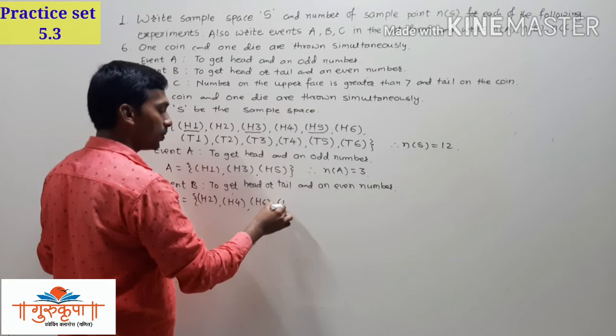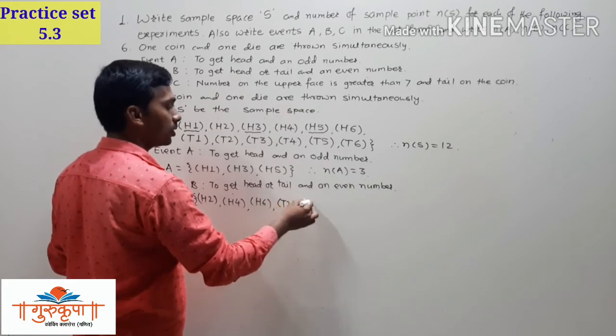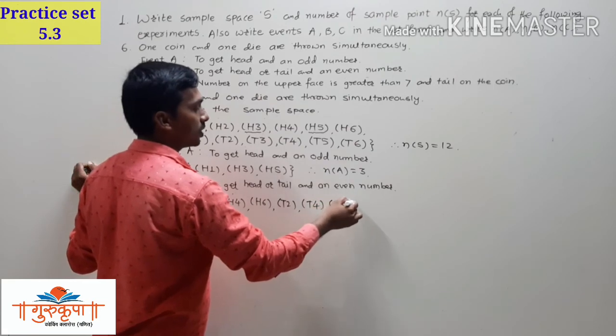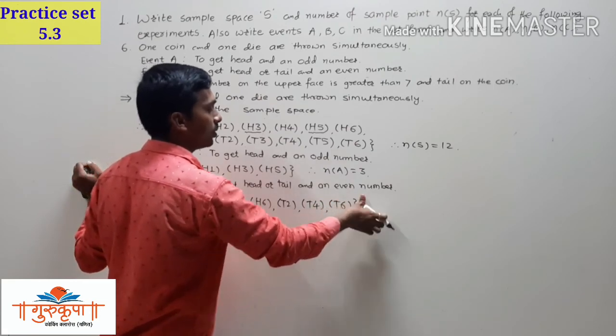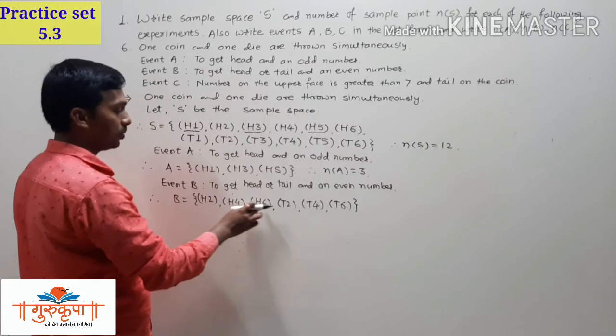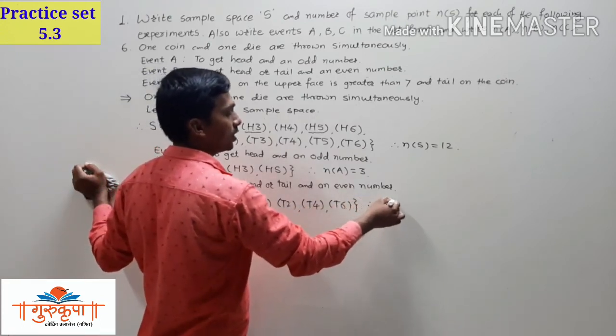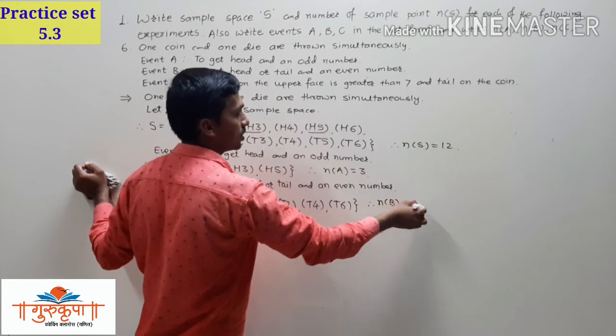T2, T4 and T6. So here we have 1, 2, 3, 4, 5, 6 elements. So number of B is equal to 6.